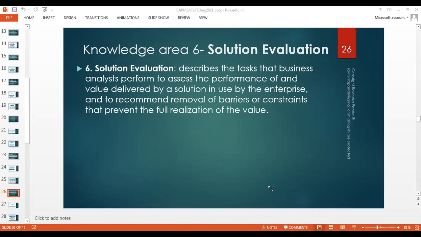What do you understand by solution evolution? Let's start from there. Anybody can explain in their own terms what is solution evolution? There are two English words, solution and evolution. What do you understand by solution evolution? Anybody? Give it a thought. Give it a try, please.